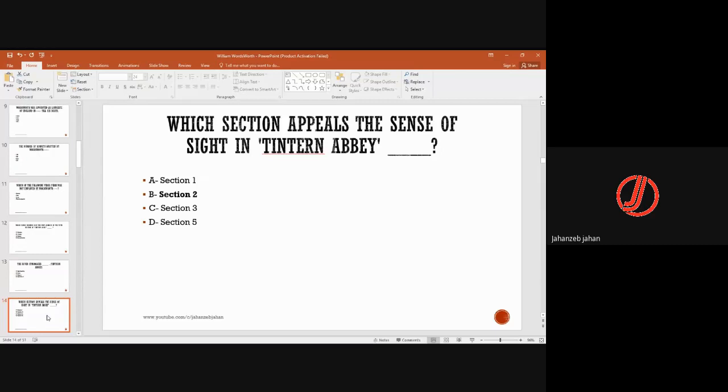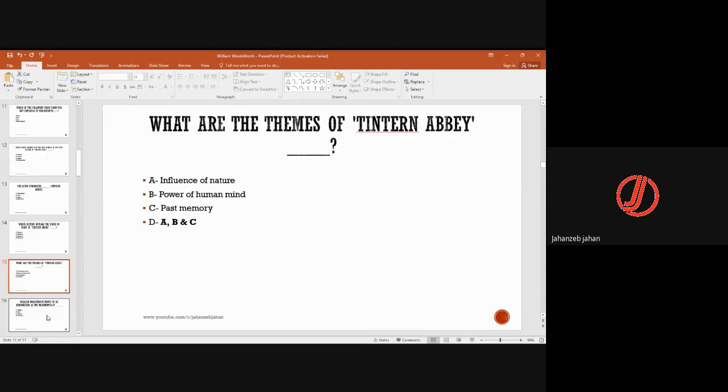Which section appeals to the sense of sight in Tintern Abbey? So it is section 2. That is so sensuous as far as sense of sight is concerned. What are the themes of Tintern Abbey? So all these are themes of it. Influence of nature, power of human mind, the memories from the past.